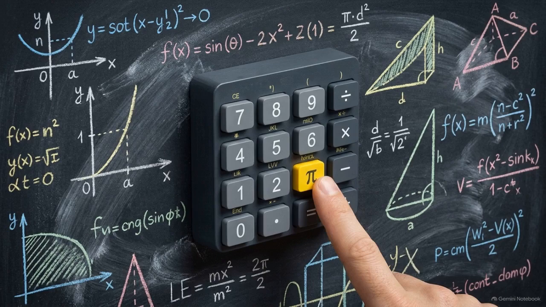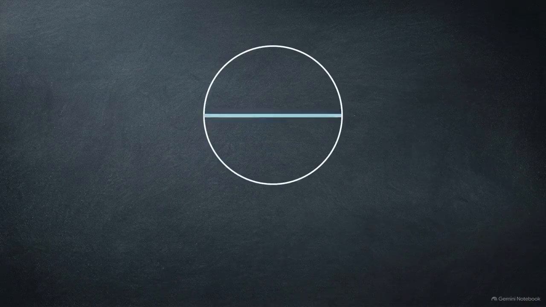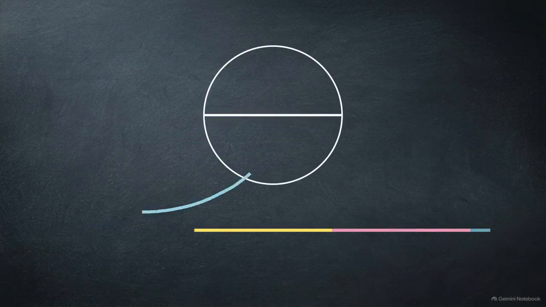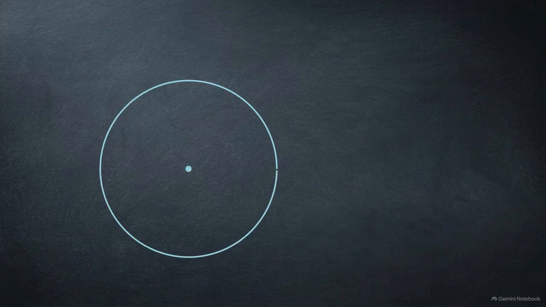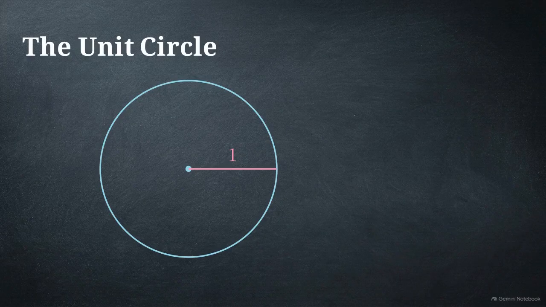We are often taught to memorize pi as the decimal 3.14, or told to press its button on a calculator. However, pi is an exact physical measurement. The total circumference of any circle is exactly pi times its diameter. This diagram shows what mathematicians call the unit circle. It is simply a circle with a radius of exactly 1. If pi dictates the rules for all circles, this is the easiest place to see those rules in action.